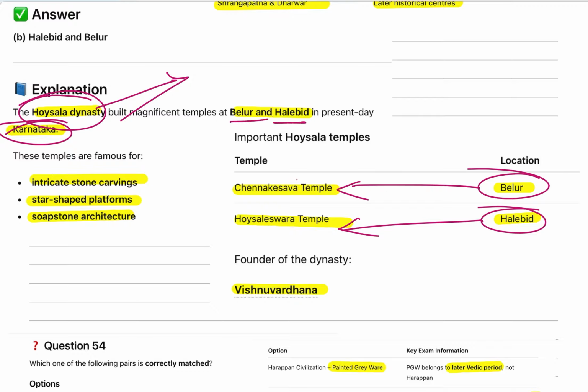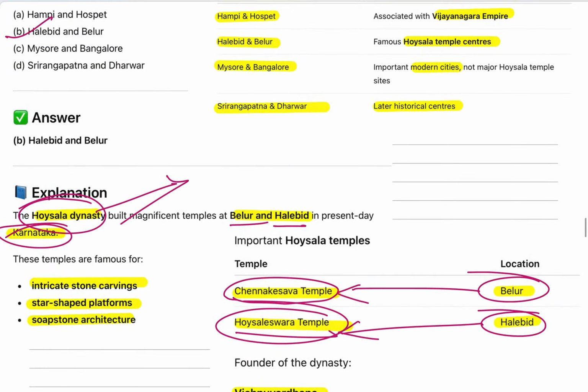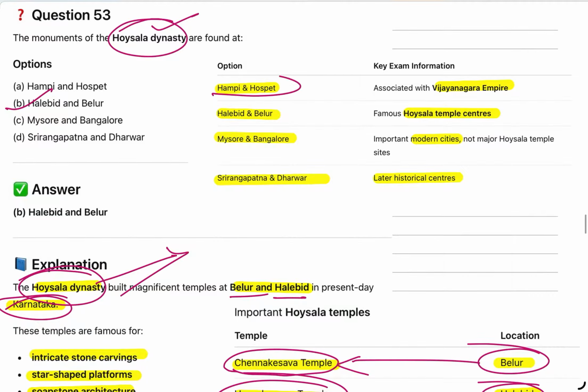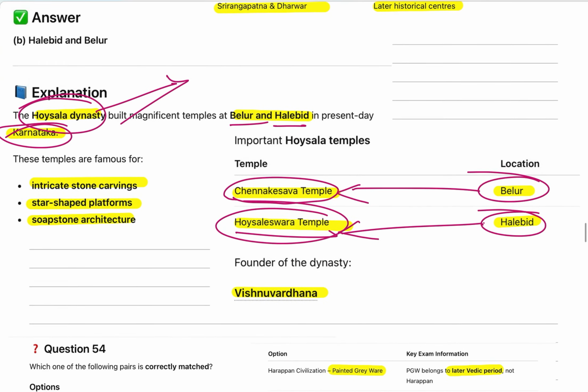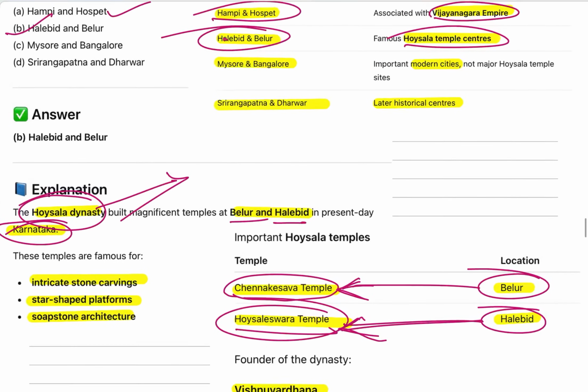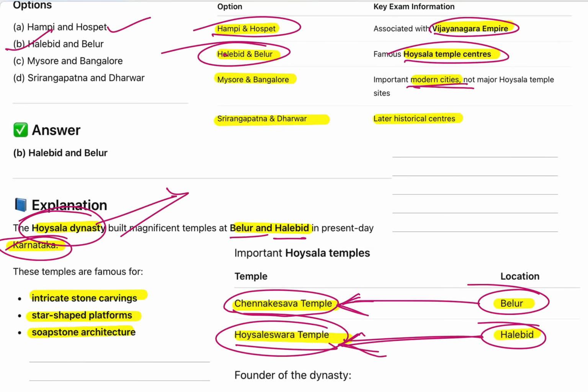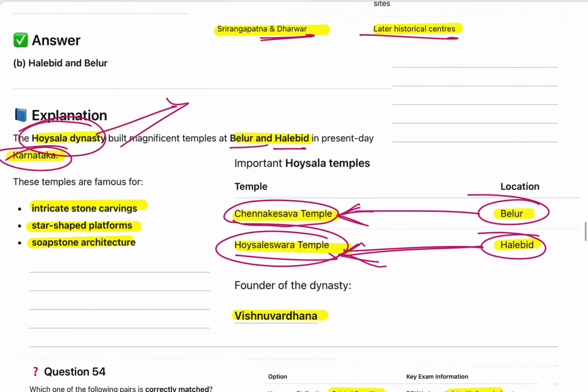Which temple is in Belur? That is Chennakesava in Belur. And which temple is in Halebidu? In Halebidu, the temple is Hoysaleswara, and both are present in Karnataka. Hampi and Hospet are associated with the Vijayanagar kingdom. Halebidu and Belur are Hoysala temple centers, with the Hoysaleswara temple in Halebidu and the Chennakesava temple in Belur. Mysore and Bangalore are modern cities. Srirangapatna and Dharwar are later historic centers.